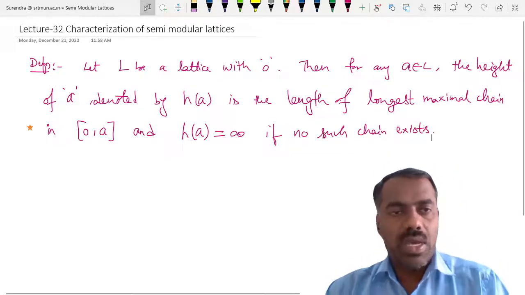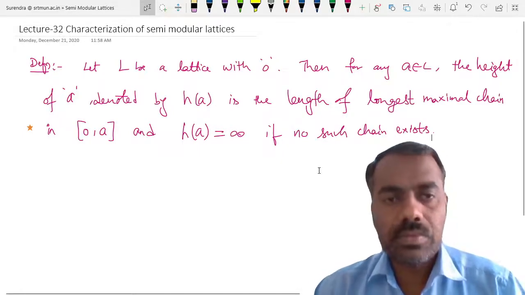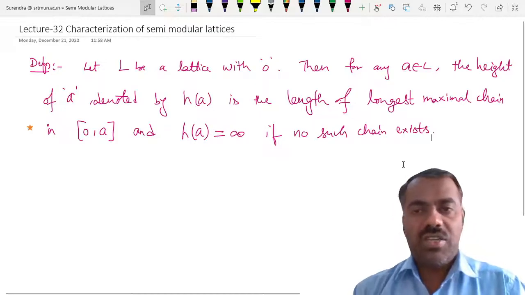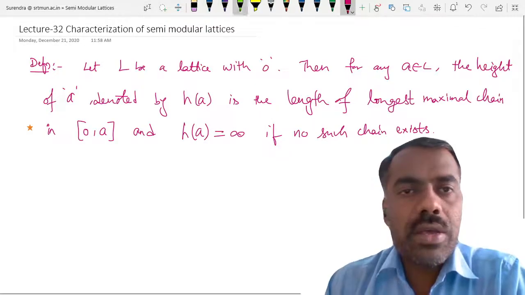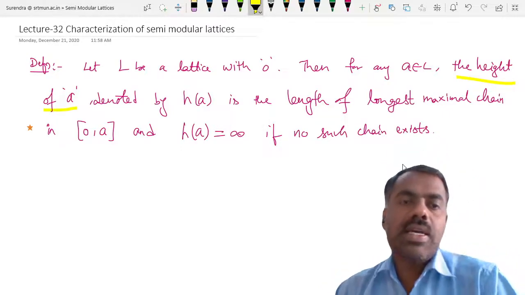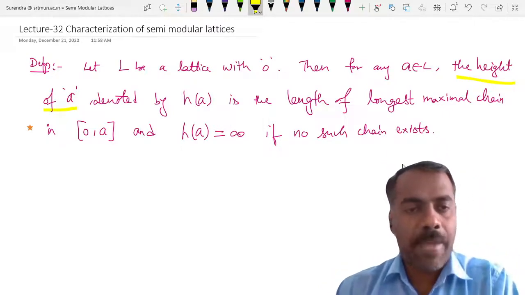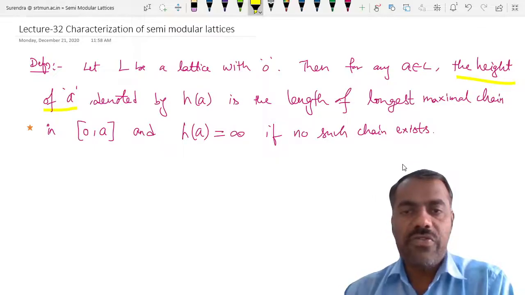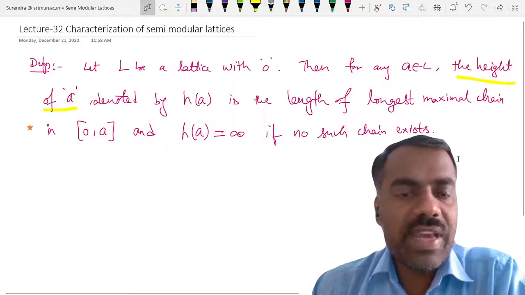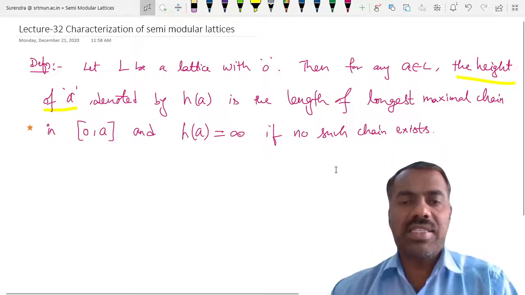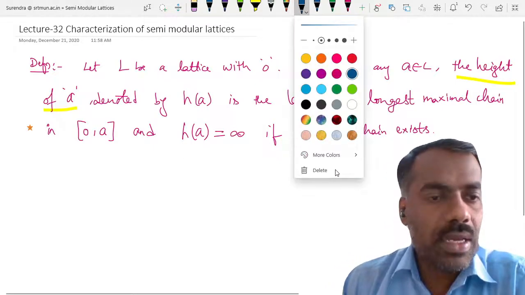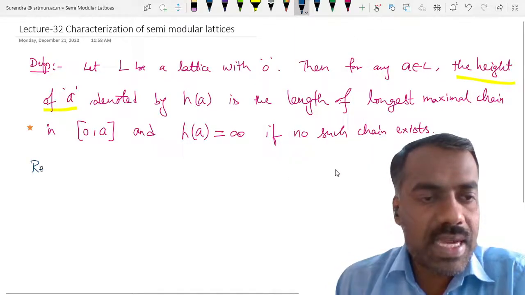Okay, is the definition clear? What is meant by h of A? You can call it the height of A. So this height of A is nothing but you take the interval 0 comma A. In that interval, you find the longest maximal chain, and the length of that one we define as h of A, and we define this as infinity if no such chain exists. Okay, fine.